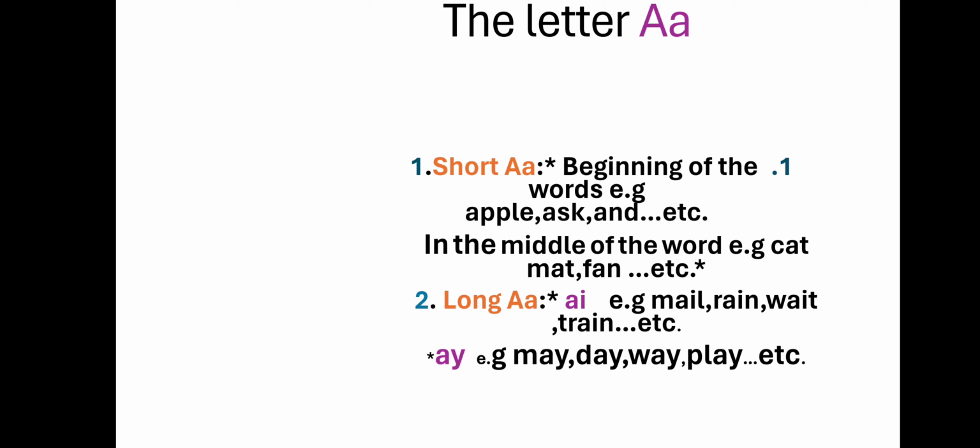Now we have another sound of the letter A. It's the long A. We pronounce it at its name, A. The first position when the letter A is followed by the letter I, we pronounce it A. Like mail, rain, wait, train. The second position of the long A when the letter A is followed by the letter Y. For example, may, day, way, play.